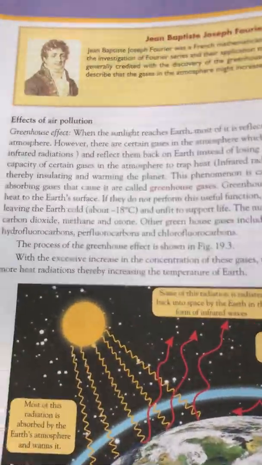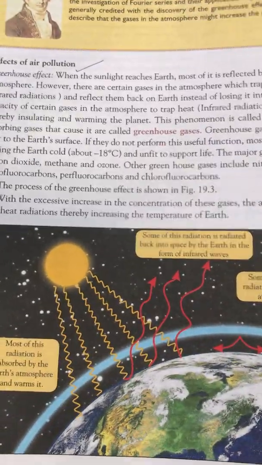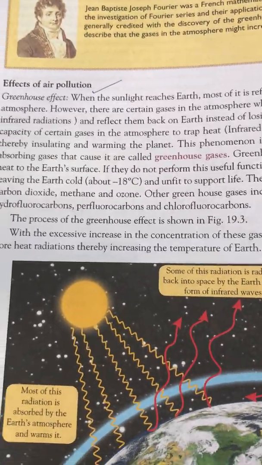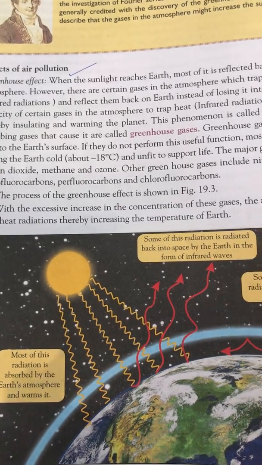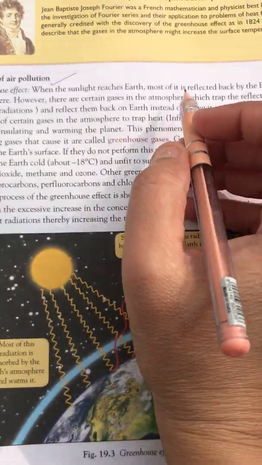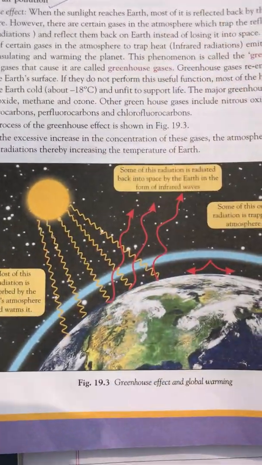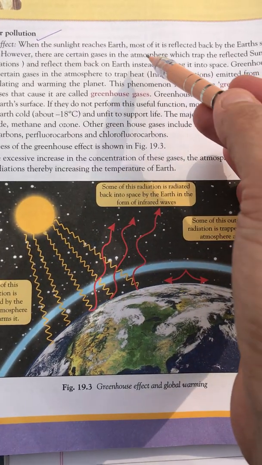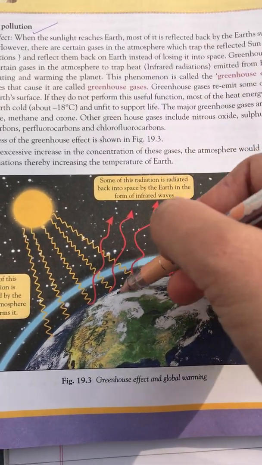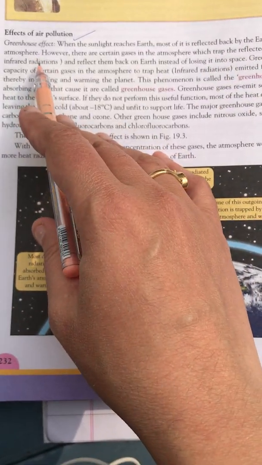Next, we have the very important concept, the effect of air pollution. So the first effect is the greenhouse effect. You might have heard about what the greenhouse effect is. When the sunlight reaches the earth, most of the light is reflected back by the earth's surface into the atmosphere.